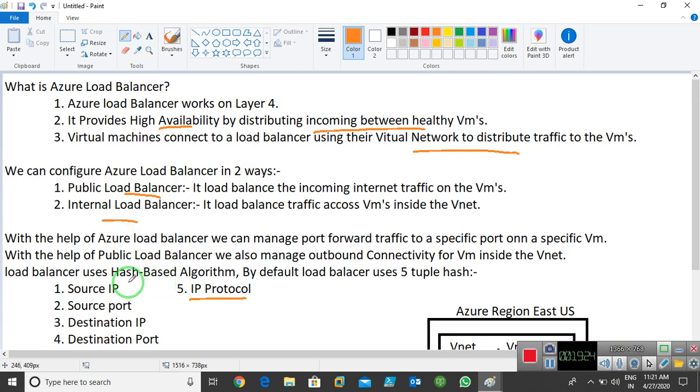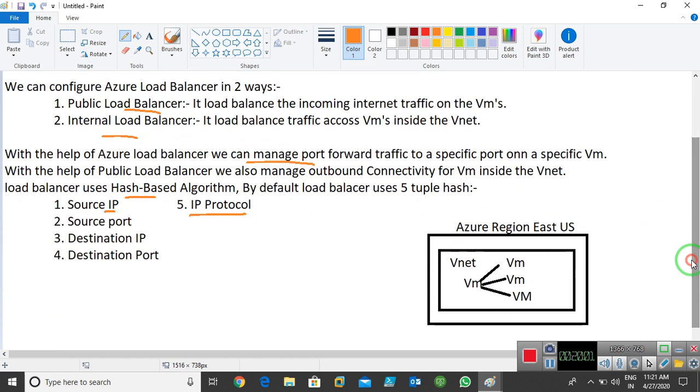Okay, a load balancer works on the 5 tuple hash: source IP, source port, destination IP, destination port, and IP protocol. You can say that it works on these components, and it works on a hash based algorithm. Okay, we can manage port forwarding also, traffic to a specific port on a specific VM. Say on this VM I use only port 80, so the incoming traffic and outgoing traffic only work on port 80, that's it.